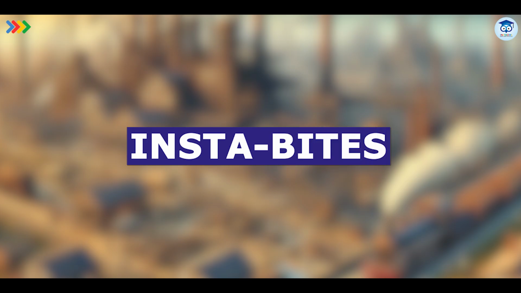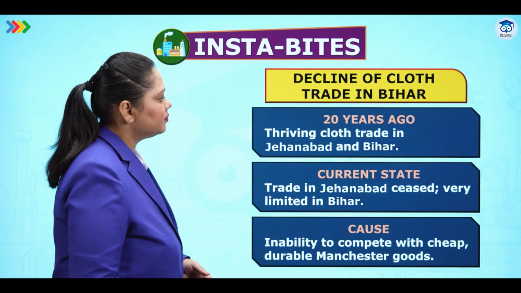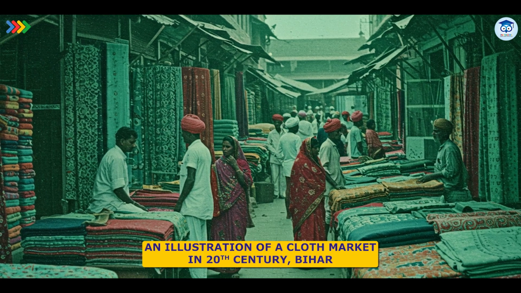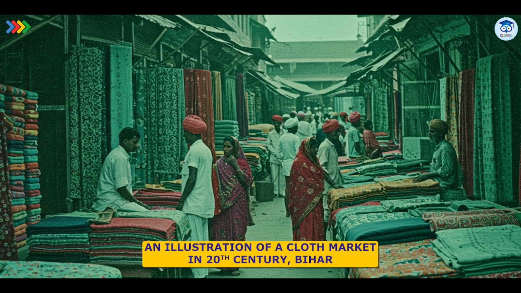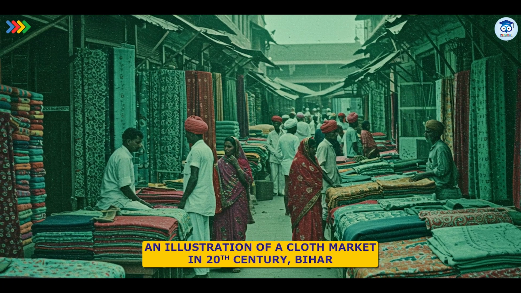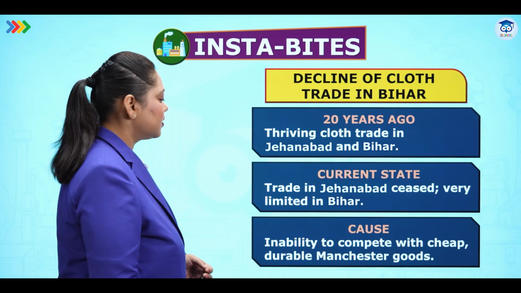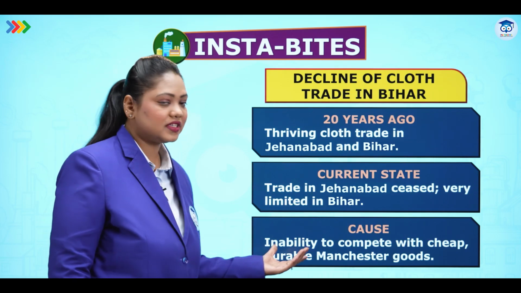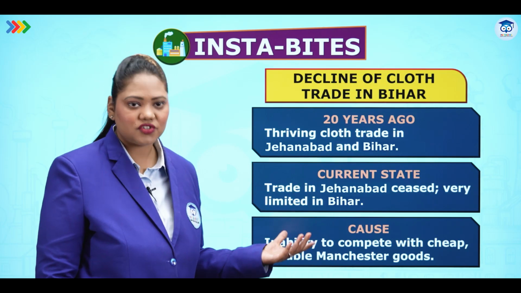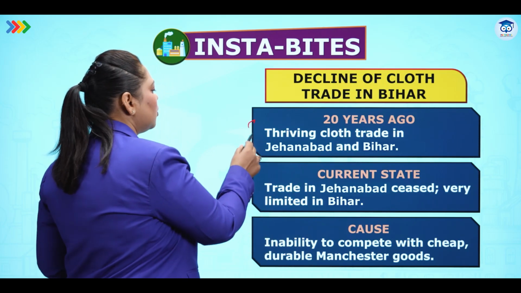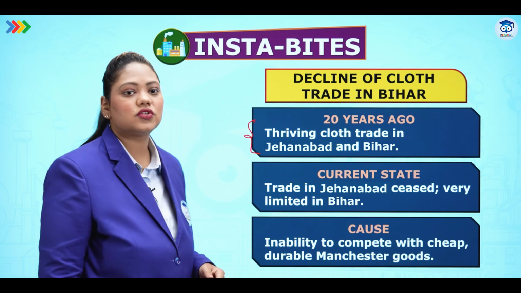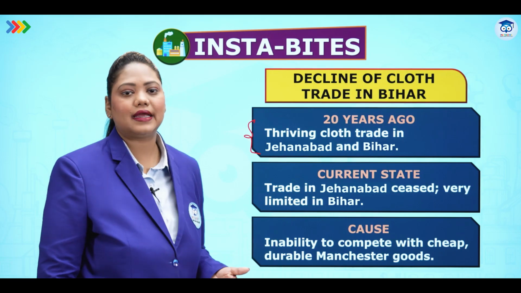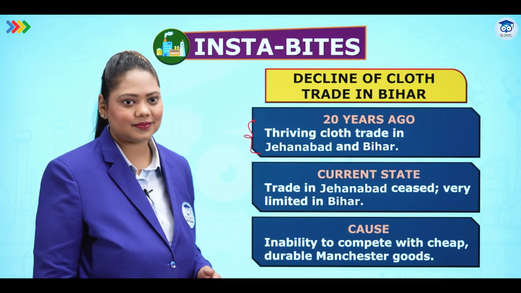This is an illustration of the Bombay Harbour, a late 18th century drawing. Let's see Instabites. Decline of cloth trade in Bihar. Twenty years ago, there was a thriving cloth trade in Jahanabad and Bihar. Current state: trade in Jahanabad ceased, very limited in Bihar. Cause: inability to compete with cheap, durable Manchester goods. Because of the incoming of cheap goods from Manchester, nobody wanted the cloth from these two regions. Within 20 years, the cloth trade had totally declined.